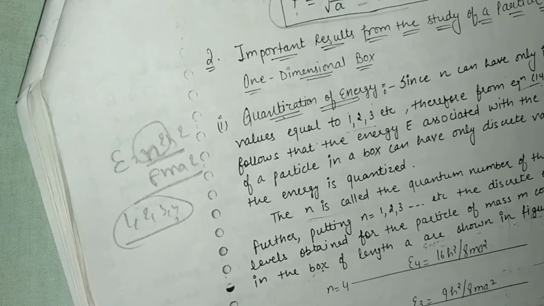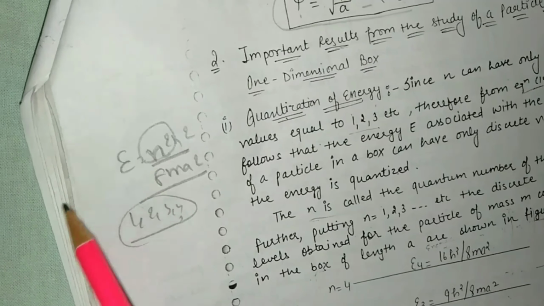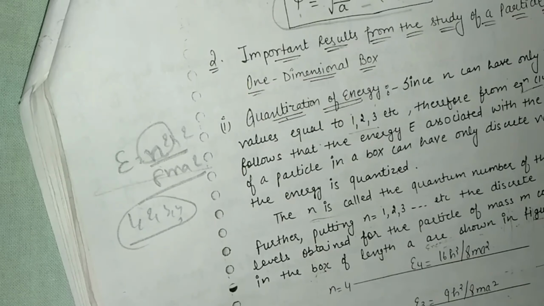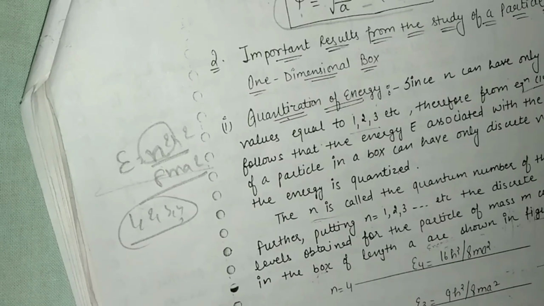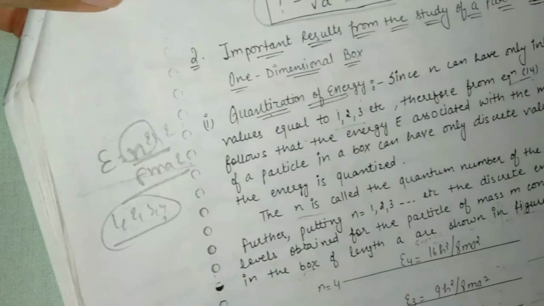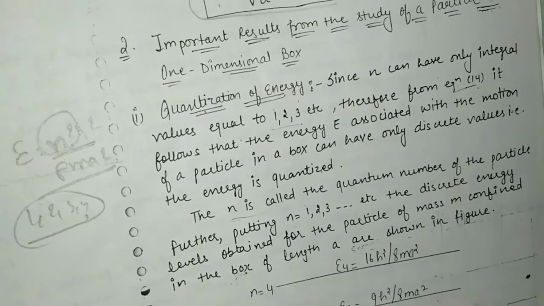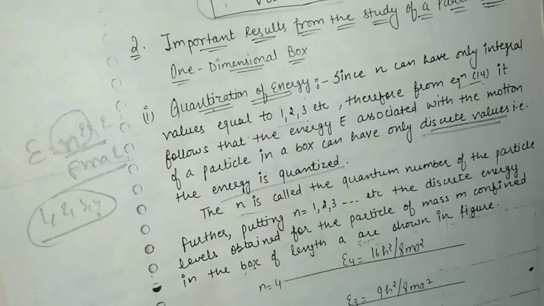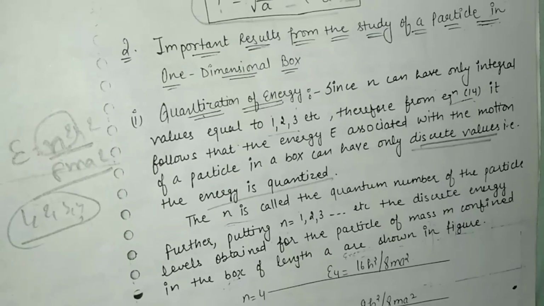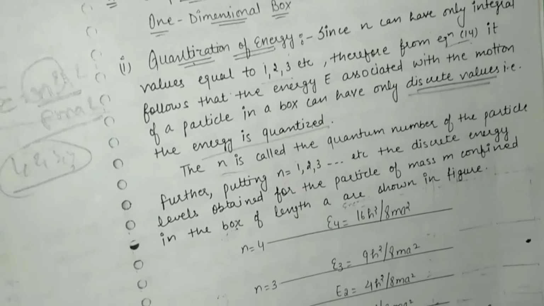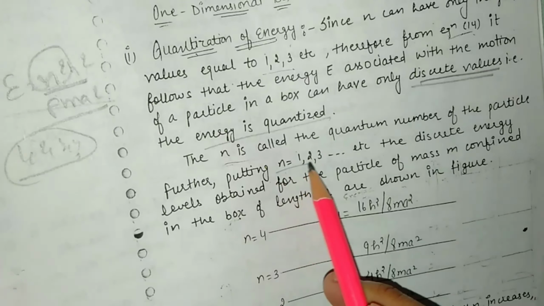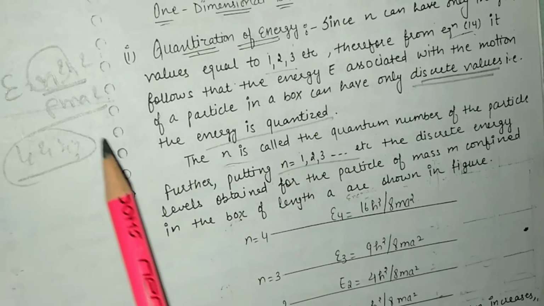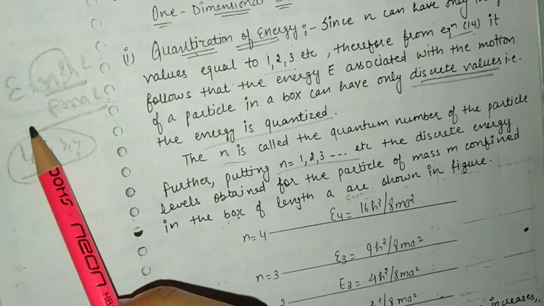So according to this equation, the energy associated with the motion of a particle in a box can have only discrete values. If it is a discrete value, then the energy is known as quantized. So n is the quantum number of the particle. By substituting the values 1, 2, 3 and 4, the discrete energy levels will be obtained by this formula.